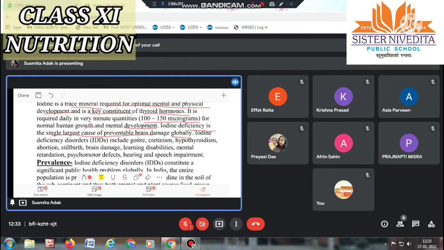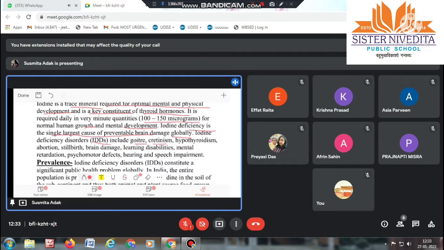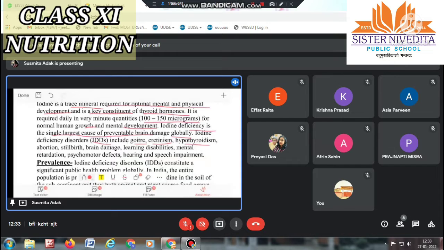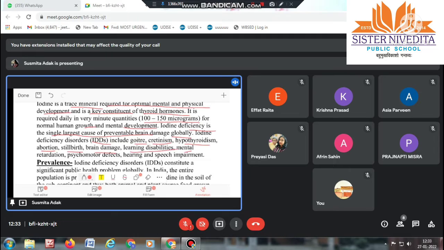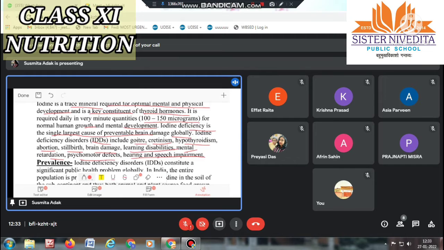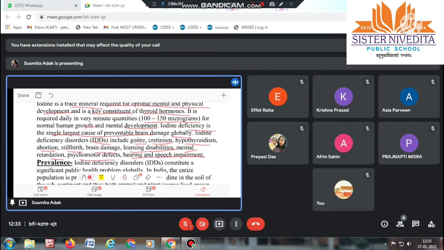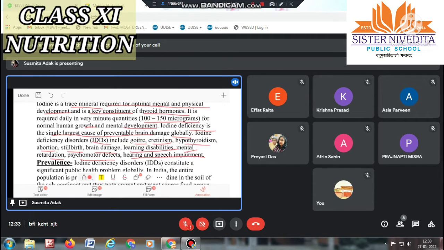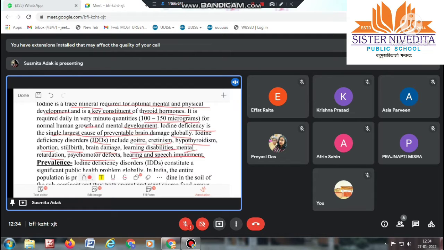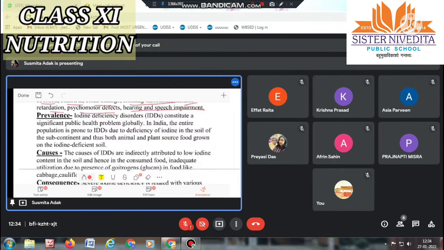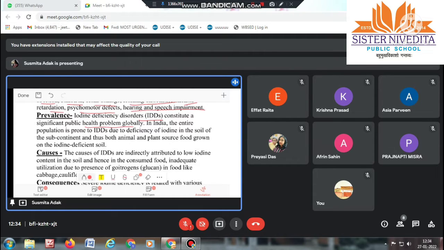Iodine deficiency disorders, IDDs, include goiter, cretinism, hypothyroidism, abortion, stillbirth, brain damage, learning disability, mental retardation, psychomotor defect, hearing and speech impairment. These diseases can occur in a newborn child or in any person just due to the deficiency of iodine. So there will be prevalence.